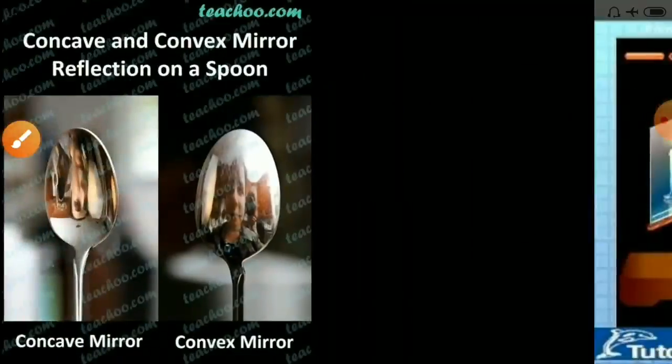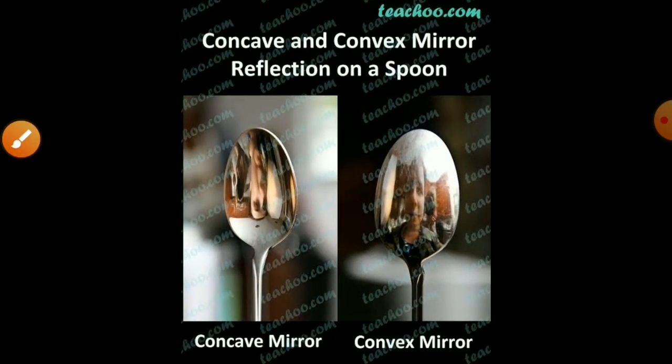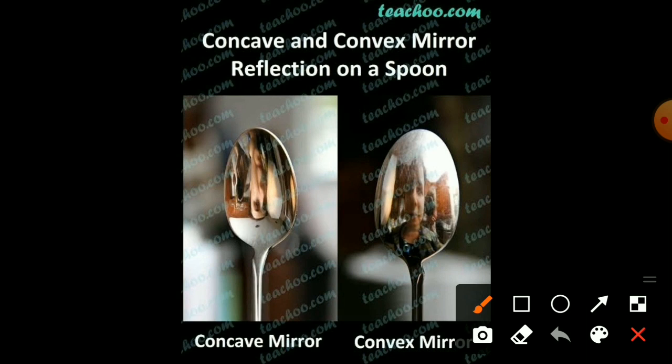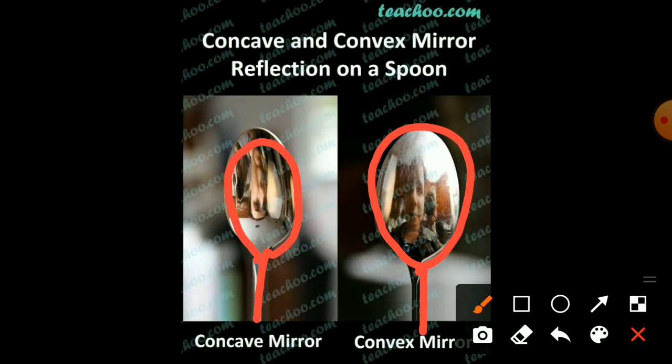You have to see here our regular teaspoon. This inner part works as a concave, and the outward part works as a convex. A spoon has one side concave and one side convex. You use this teaspoon daily. At that time you have to remember: inward is always concave, outward is always convex.